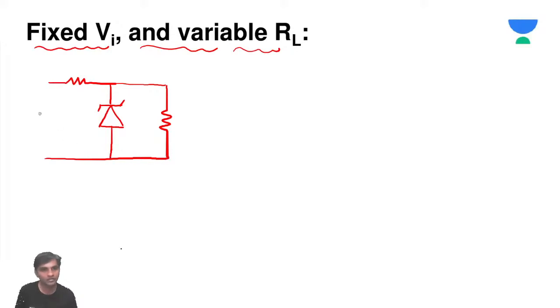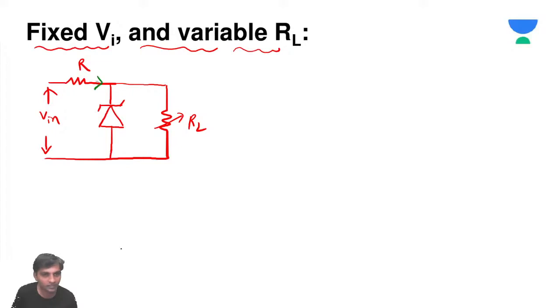V input is constant, and I am taking the load resistance RL as a variable.